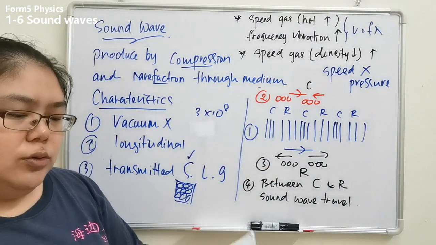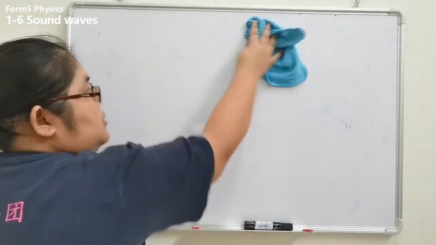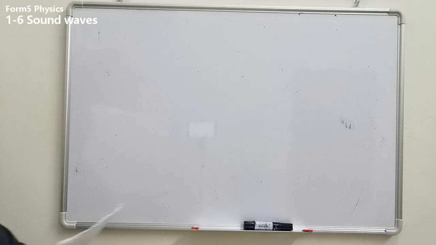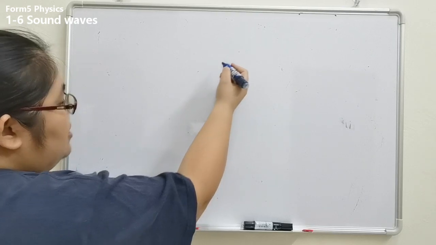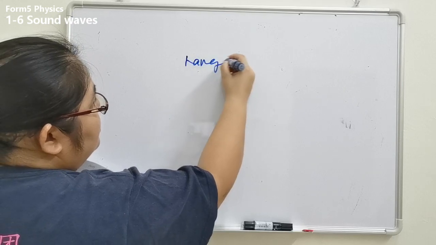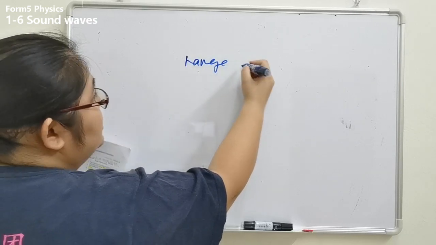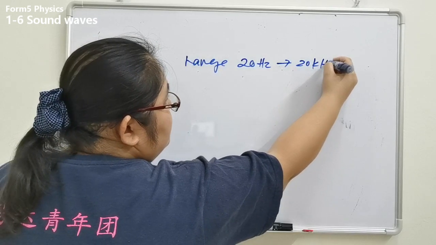Next we go to the frequency. We're going to see the frequency for normal human beings. Normal human beings can only listen to a range of just 20 Hertz to 20 kilohertz.